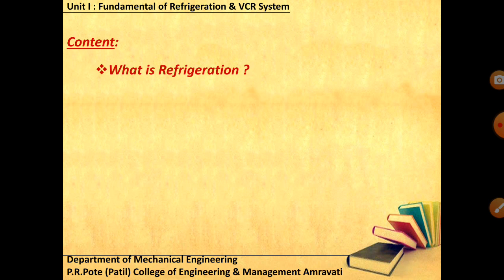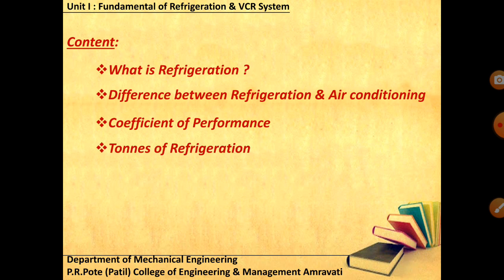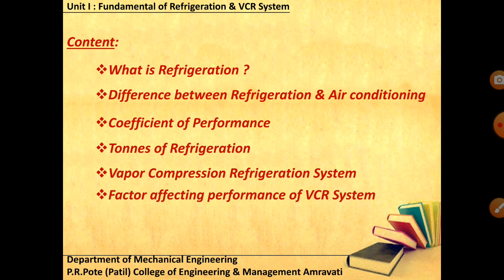First we should know what exactly refrigeration is, then the difference between refrigeration and air conditioning, then the coefficient of performance, tons of refrigeration, then we will deal with the vapor compression refrigeration system, and last we will cover the factors affecting the performance of VCR. So these are the 6 topics we will have to cover in this lecture.